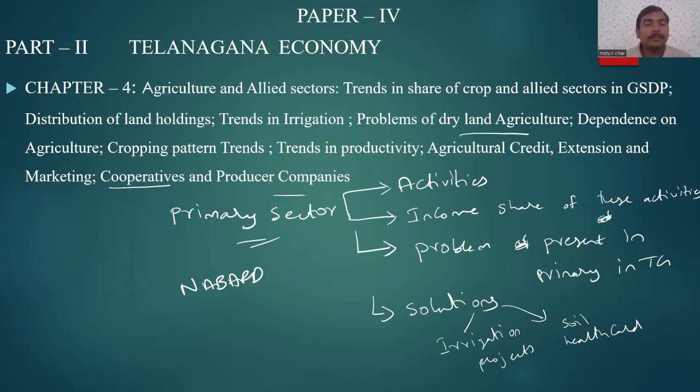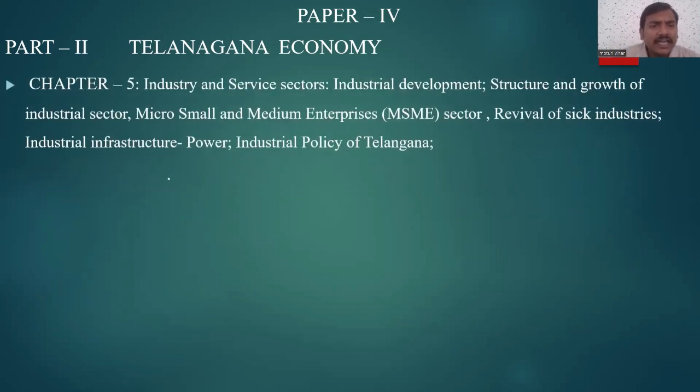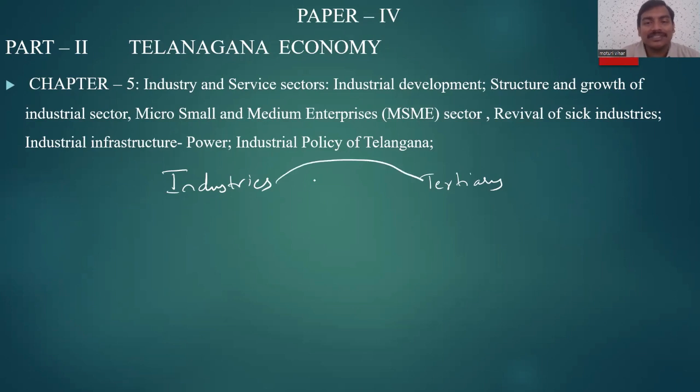Now let's go on to chapter 5. In chapter 5, it's simple, students. Chapter 5 is divided into two parts: the industrial sector, which we can simply call the secondary sector, and the third one, the tertiary sector. And in between these, there are MSMEs, micro, small and medium scale enterprises, because these enterprises are present both in the industrial sector and the service sector.